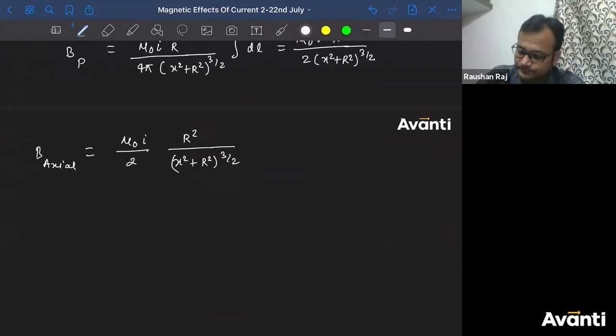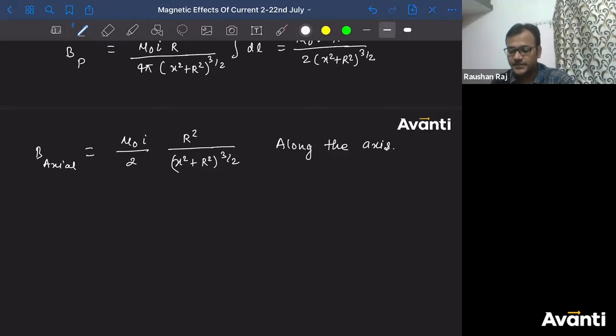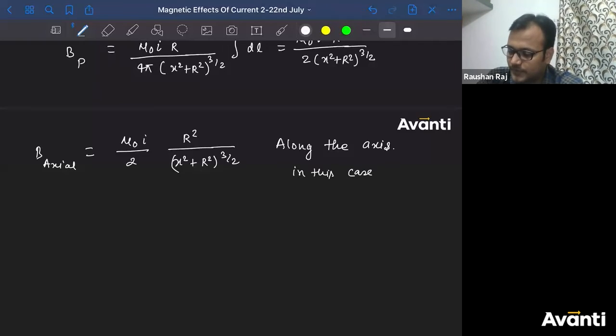So I can say that along the axis. But towards the center or away from the center? In this case, away from the center. What did we get here? Away from the center.